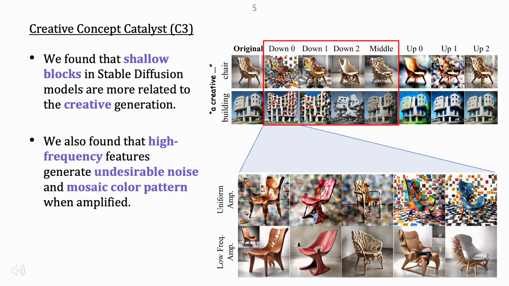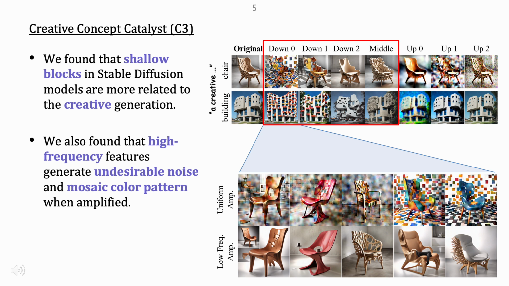As a first step toward enhancing creative generation, we explore a simple intervention: amplifying the internal feature maps of the model at the block level, only when the prompt includes the word creative. The Stable Diffusion model follows a U-Net architecture which consists of a down block, a middle block, and an up block. Through our experiments, we observed that amplifying feature maps in the down and middle blocks tends to enhance creative visual traits in the output image.